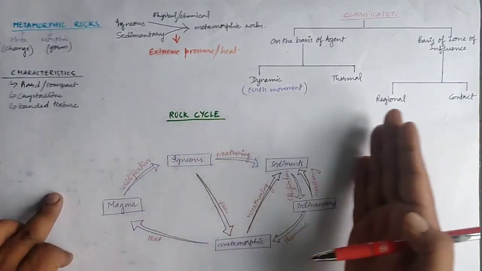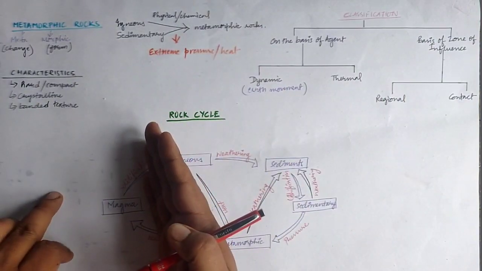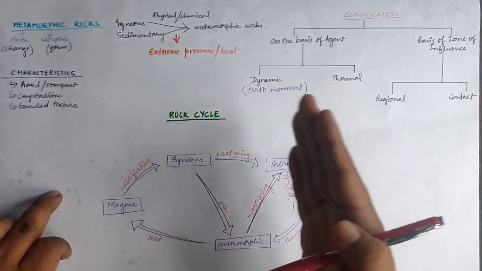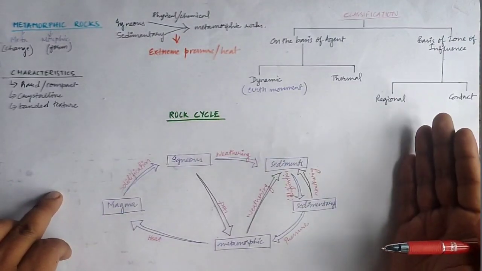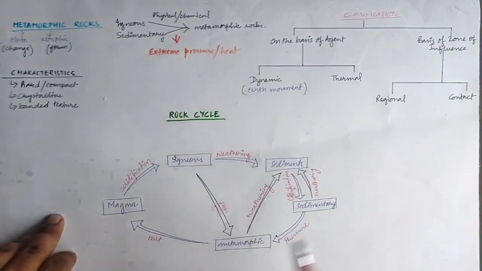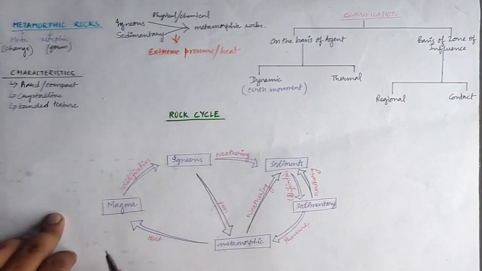So what is happening over there? More pressure on the peat, it will change into lignite. More pressure on the lignite, it will change into bituminous. More pressure on the bituminous, it will change into anthracite. So over here also, the form of the peat has changed into the anthracite variant.